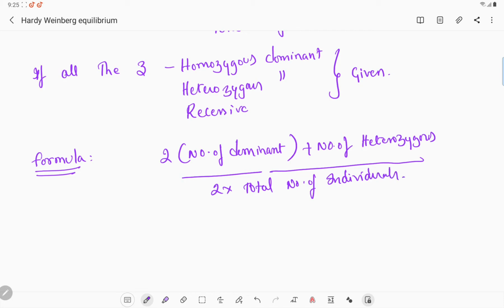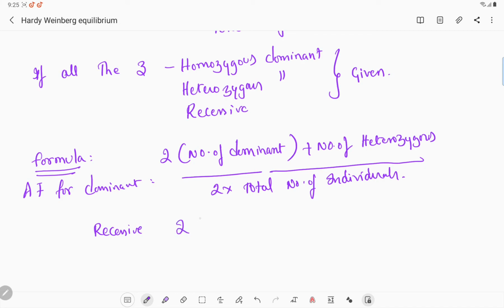If they have given the number of homozygous dominant, heterozygous dominant, and recessive individuals, and they ask you to find the dominant allelic frequency, this is the formula. Allelic frequency for dominant. For recessive, it is the same formula.